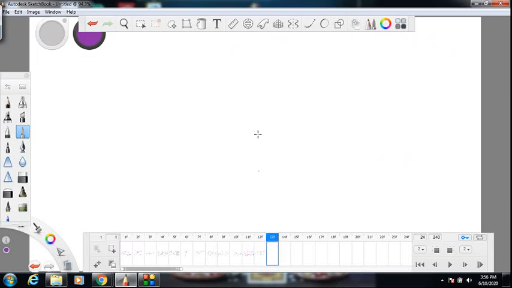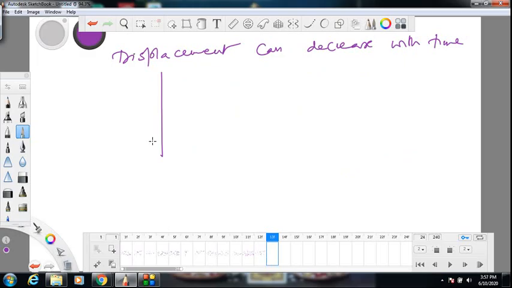Displacement can decrease with time, which means I can have a graph of displacement versus time. This is displacement. I use the same symbol S sometimes for displacement's magnitude and distance traveled also, but we must be very specific. This is a displacement. This kind of graph is okay because displacement can take negative values, no big deal.